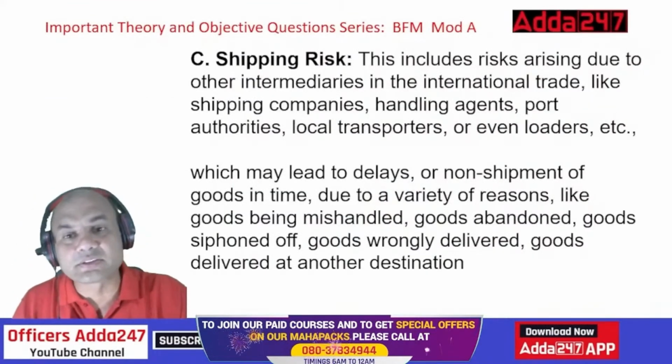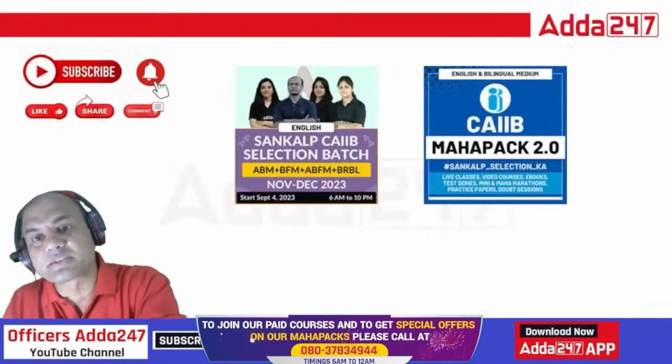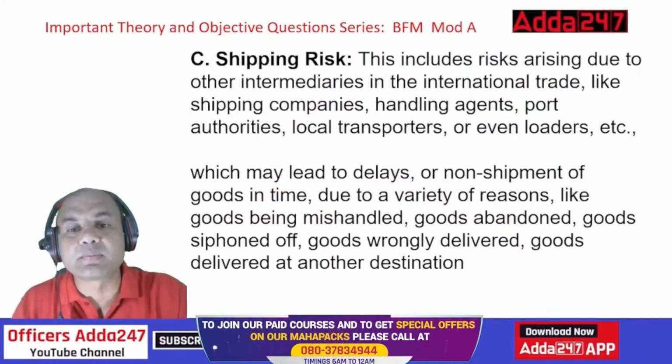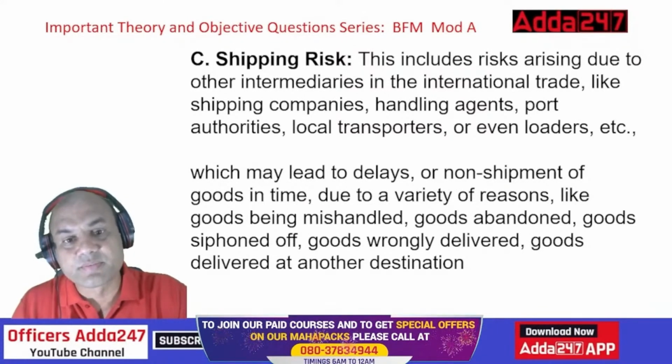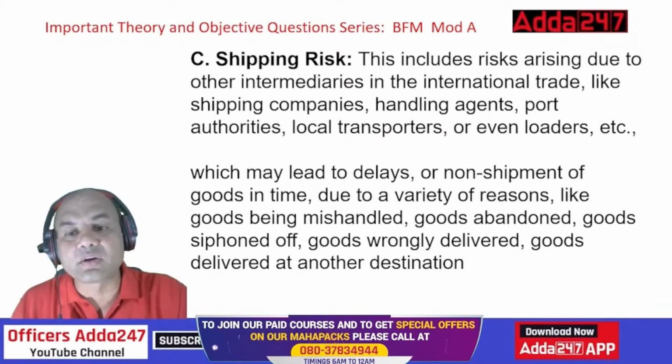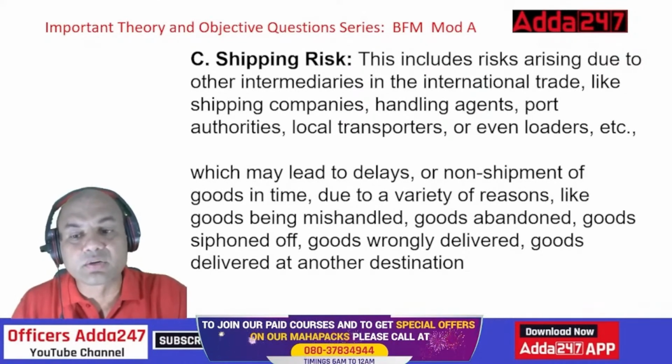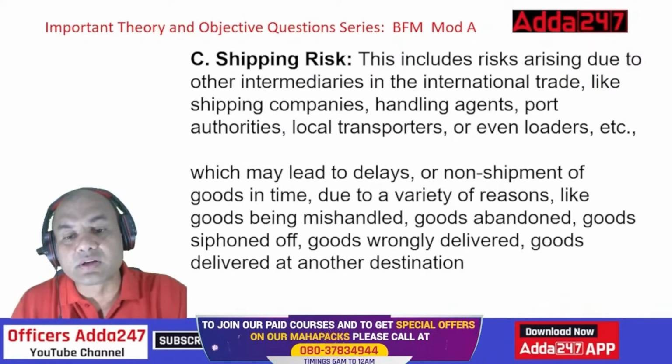Shipping risk. Now this is another type of risk. Shipping risk means what? This includes risk arising due to other intermediaries in international trade, like shipping companies, handling agents, port authorities, local transporters, or even loaders, which may lead to delays or non-shipment of goods in time due to a variety of reasons like goods being mishandled, goods abandoned, goods siphoned off, goods wrongly delivered, goods delivered at another destination.